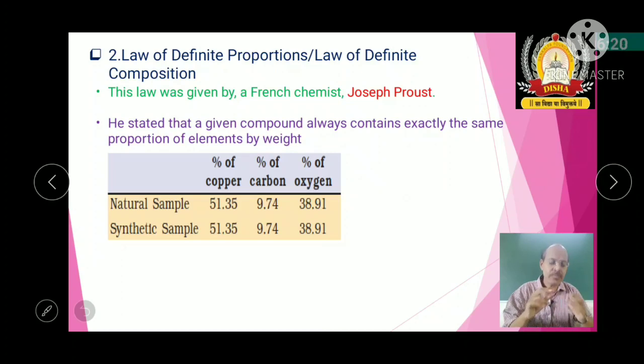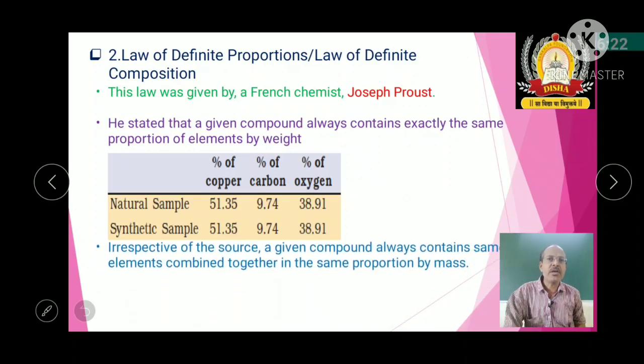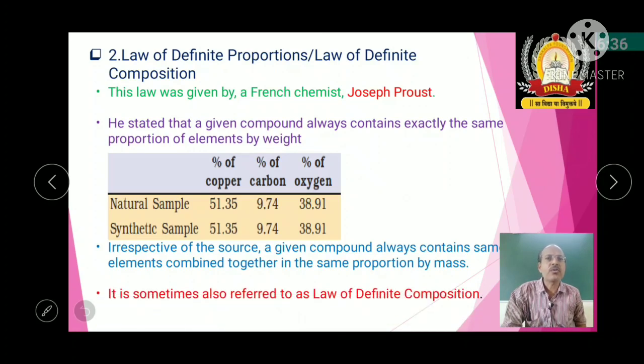Another way he stated it: irrespective of the source, a given compound always contains the same elements combined together in the same proportions by mass. So it is sometimes also referred to as the law of definite composition.